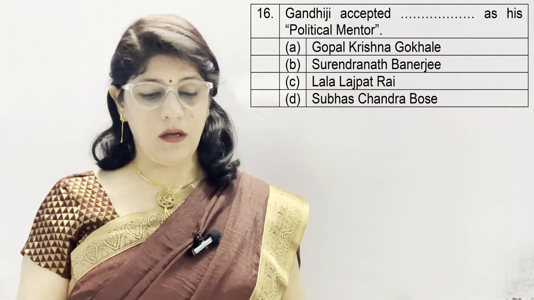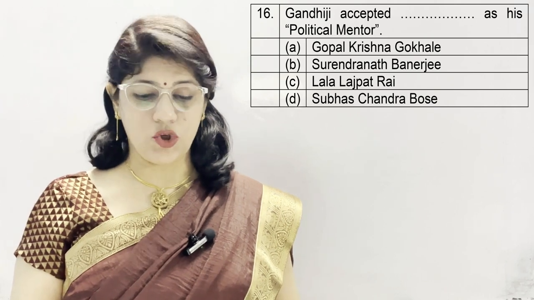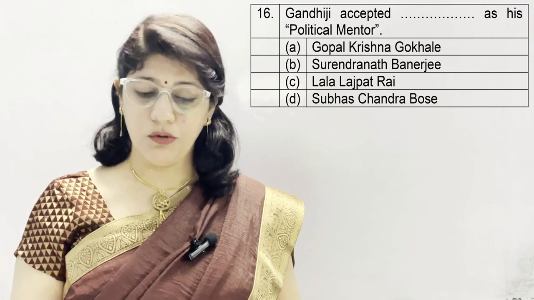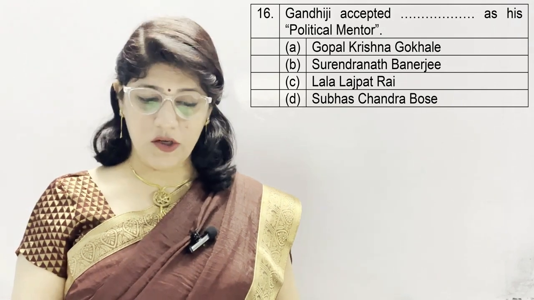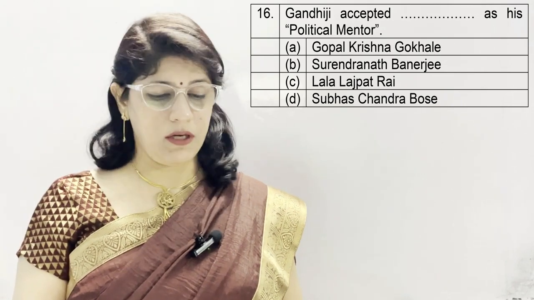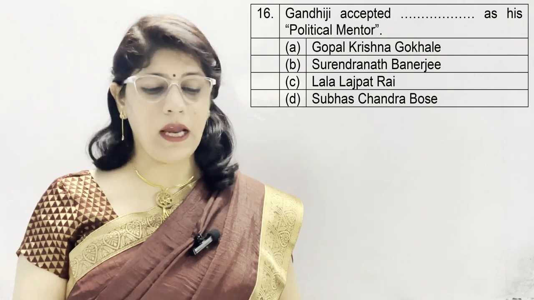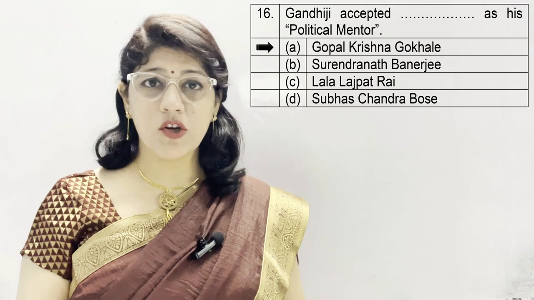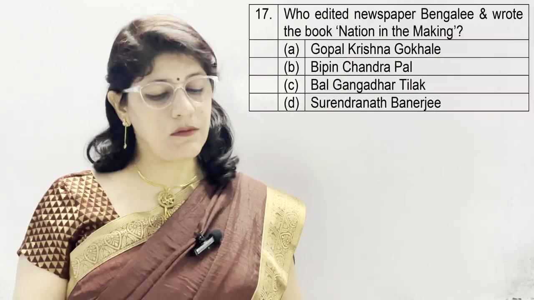Question number 16. Gandhiji accepted dash as his political mentor, or you can say political guru. Option A. Gopal Krishna Gokhale, B. Surendranath Banerjee, C. Lala Lajpat Rai, and D. Subhash Chandra Bose. And the correct option is A. Gopal Krishna Gokhale. Question number 17.